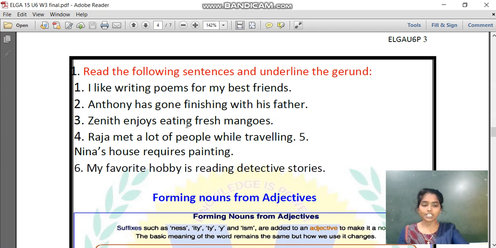What is my second step? We have to check if there is a helping verb before that word. Any helping verb? "Enjoys" is not a helping verb, is it? Yes, the second step is also satisfied. When it comes to the third step, we have to replace that word by "it" and check if it still makes sense. Okay, Janit enjoys it. Yes, it is making sense. If yes, then it is a gerund. So "eating" is a gerund. This is how you are going to do the rest of the questions.